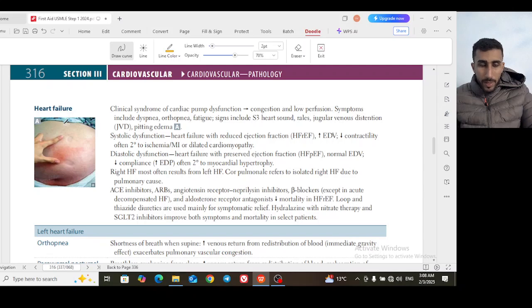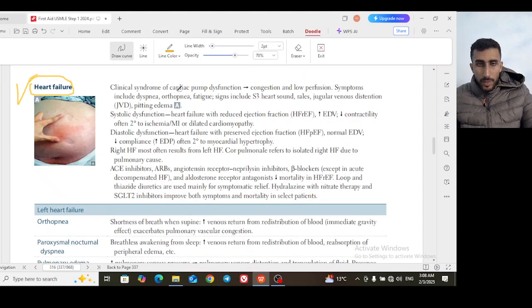Our next topic is heart failure. So what is heart failure after MI or after any other cause? The heart may just fail at pumping and perfusing blood. So this is a clinical syndrome of cardiac pump dysfunction. It has two effects. The heart has to pump blood and supply the whole body, so this will not happen, and you will have low perfusion.